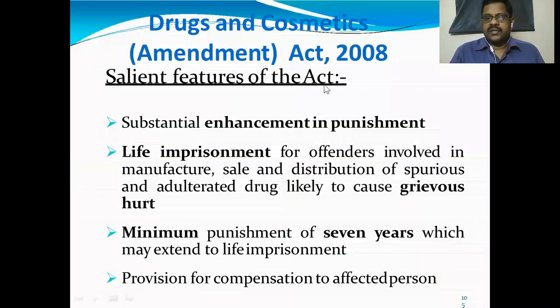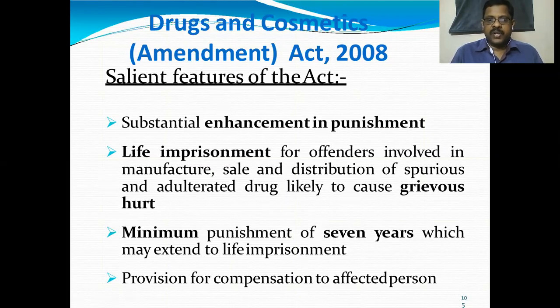So in this act, many changes were also made in the year 2008. Punishments were strengthened, severities were increased. For example, life imprisonment for offenders involved in manufacture, sale, and distribution of spurious and adulterated drugs that cause grievous hurt. This is the important addendum made in this act. Life imprisonment.